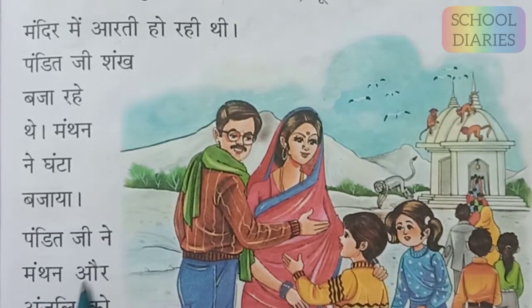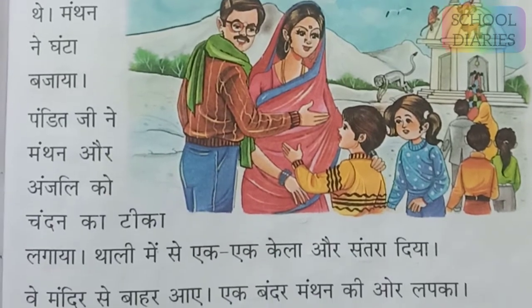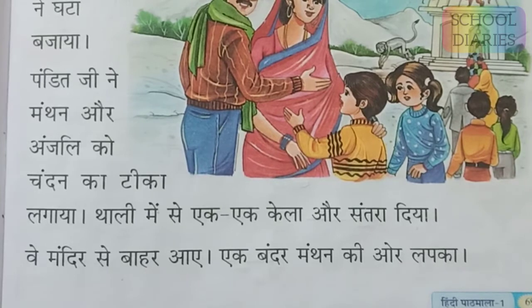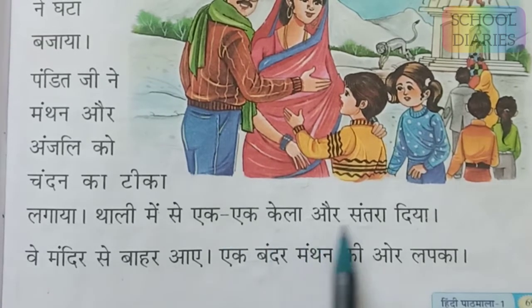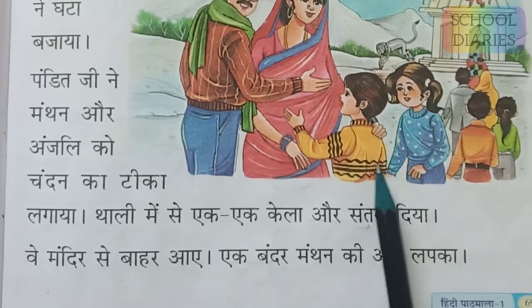पंडित जी ने मंथन और अंजलि को चंदन का टीका लगाया. So पंडित जी, the priest, put tika. Okay, after the prayer, after doing the aarti, he put the bindi of sandalwood. So the priest put sandalwood tika on Anjali and Manthan after doing the aarti. थाली में से एक एक केला और संतरा दिया. In that aarti thali, he had kela and santra, that is banana and orange. So the priest gave one banana and one orange to Anjali and Manthan.